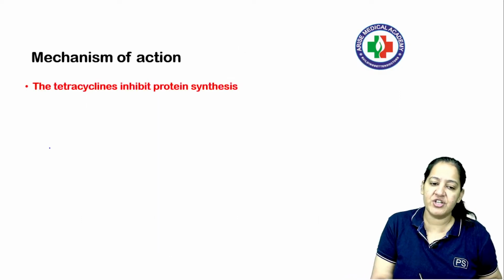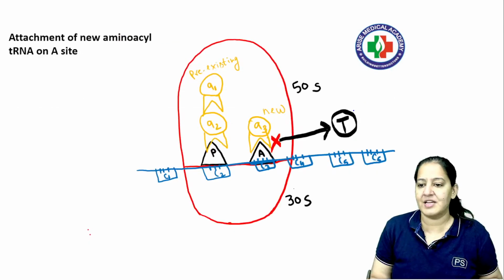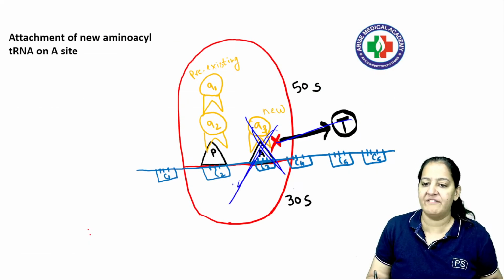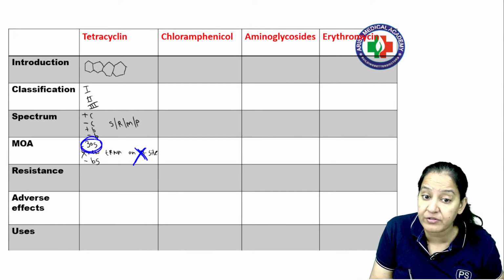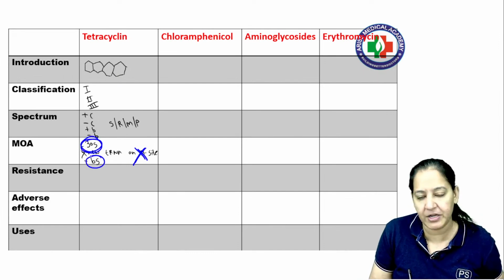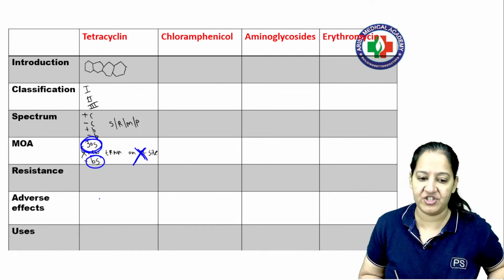Okay? Mechanism of action we have already discussed. They inhibit step number 2, which means they act on the A window. They inhibit the A window and they act on the 30S of the ribosome, not 50S. And these are bacteriostatic. The bacteria will not get killed but cannot multiply. So this is the mechanism of action.